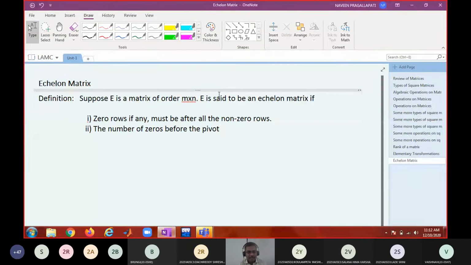So the number of zeros before the pivot, what is pivot? I will tell you. The number of zeros before the pivot should increase row by row.